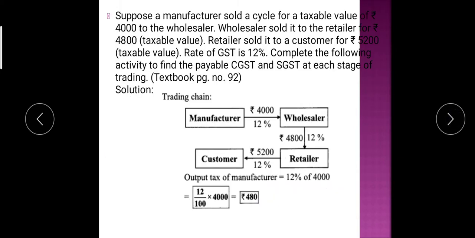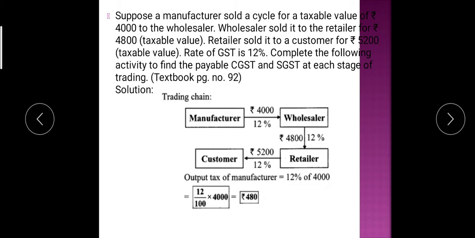Okay, now see, the manufacturer sold a cycle at a taxable amount of rupees 4,000 to the wholesaler, and the rate of GST is 12%. Now the wholesaler sold it to the retailer at 4,800, and the retailer sells to the customer at 5,200, but the rate of GST in every chain is 12%.